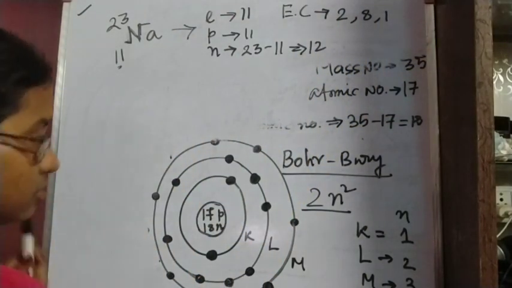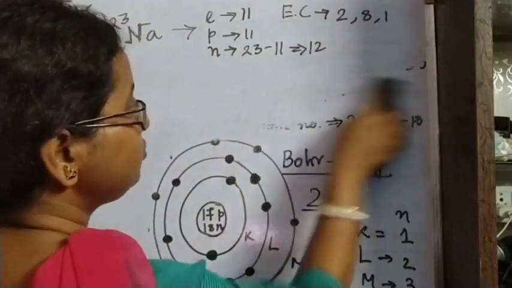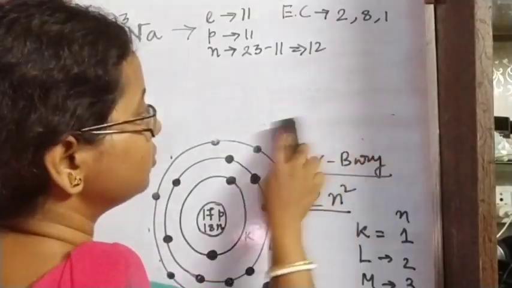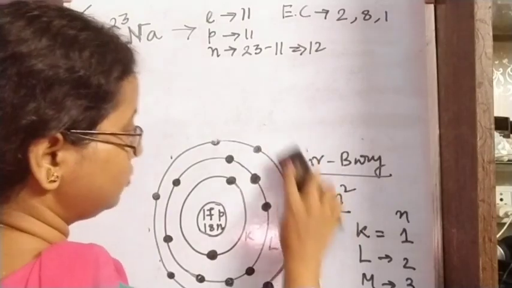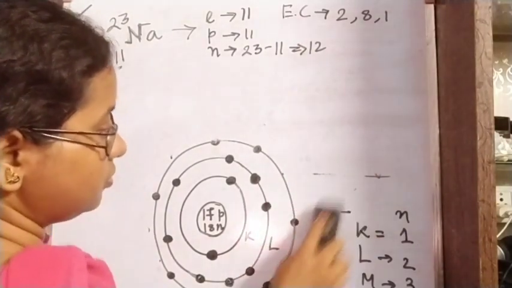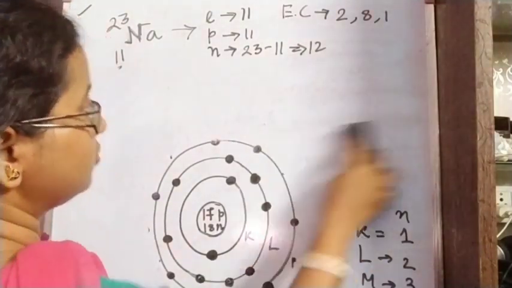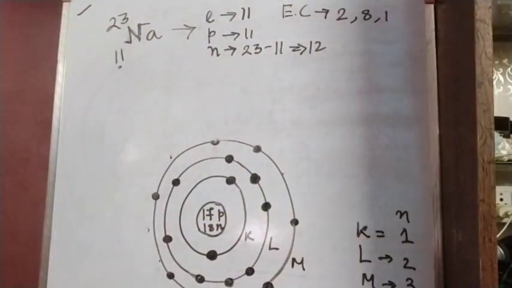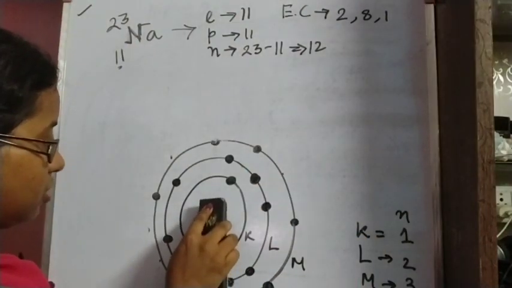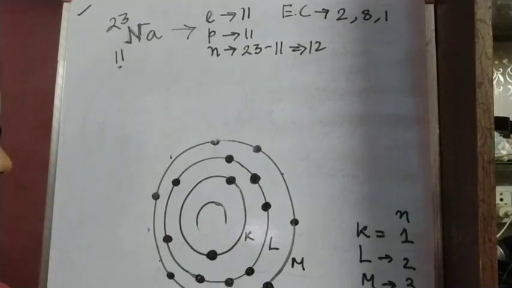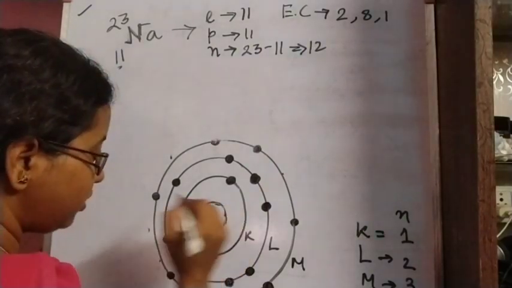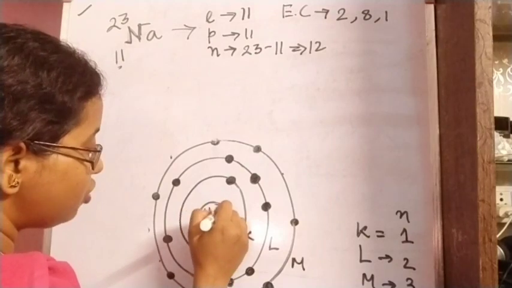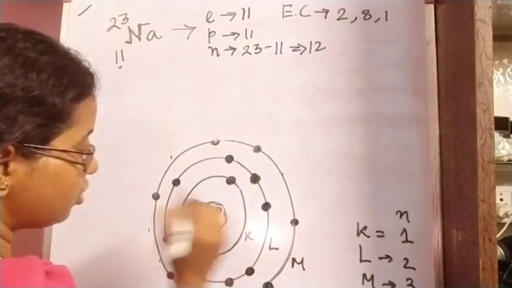Now let us draw the structure. This we have drawn for chlorine. Now let us do it for sodium. 11 protons, 12 neutrons.